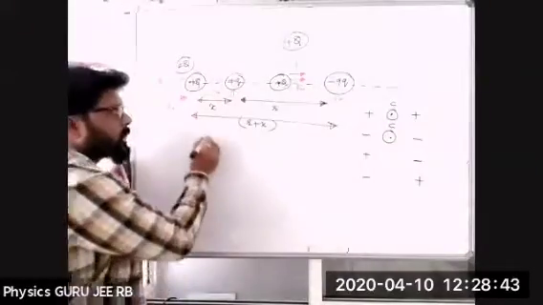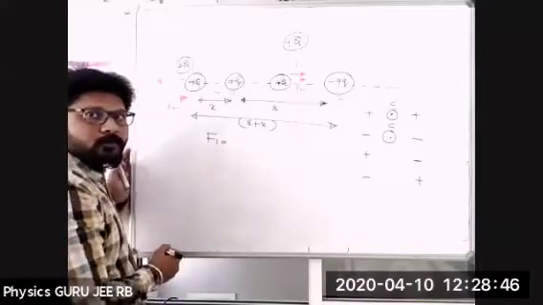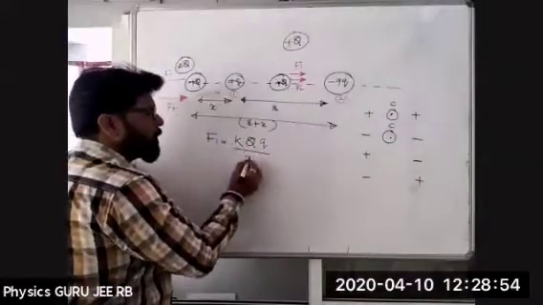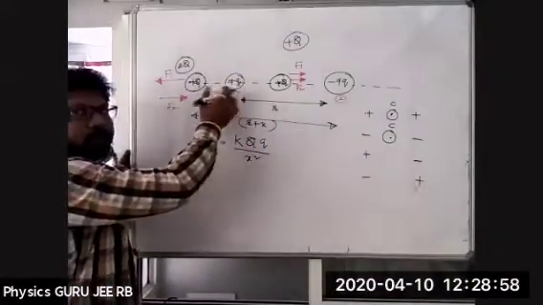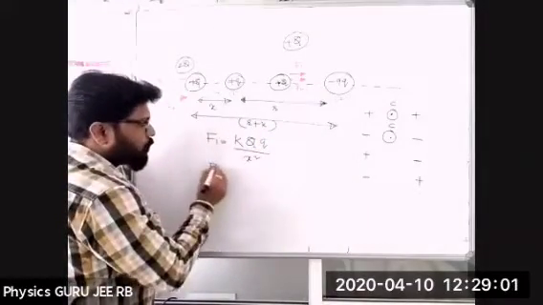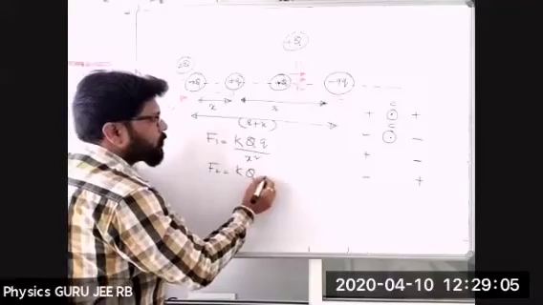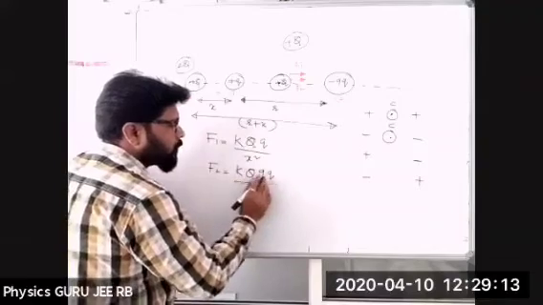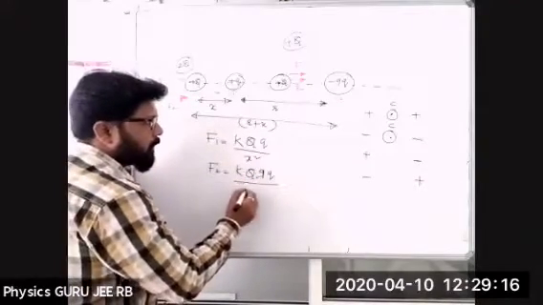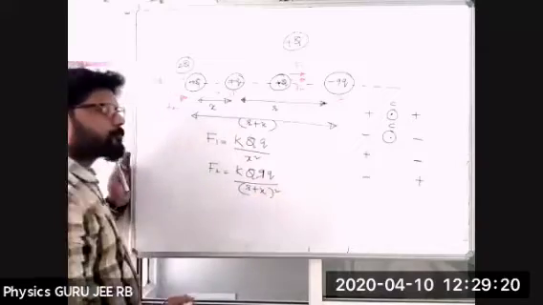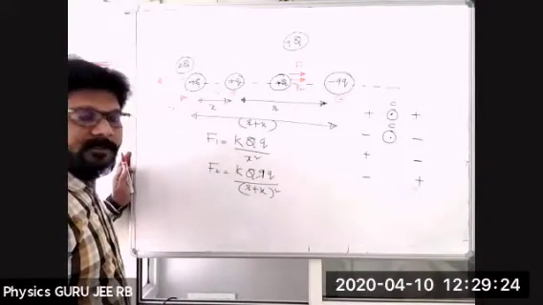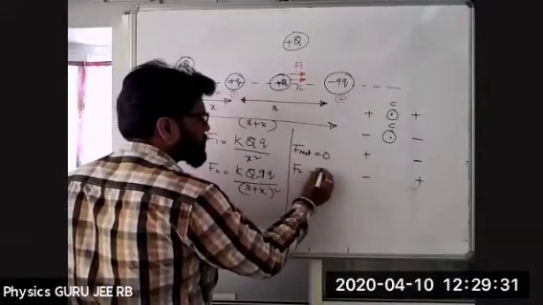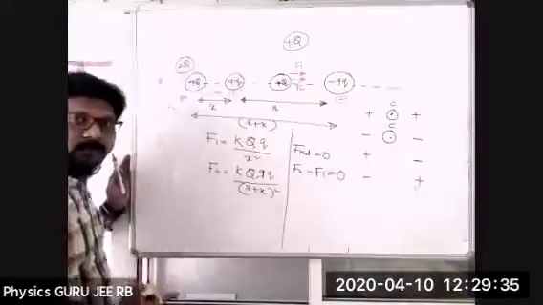I want to write F1 now. F1 equals K into capital Q small q divided by x square. F1 is the force exerted by the small q charge. And F2 equals K into capital Q, minus is not required, only magnitude, 9q divided by R plus x whole square. Net force should be 0. So net force is 0. Then I'm writing F2 minus F1 is equal to 0.